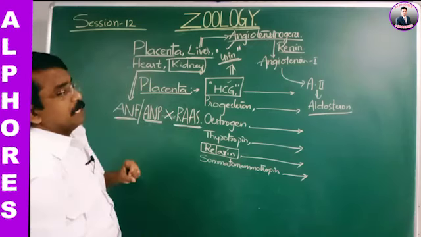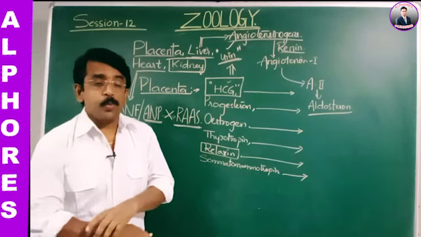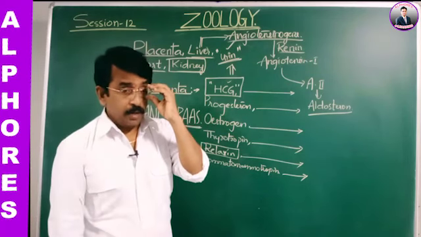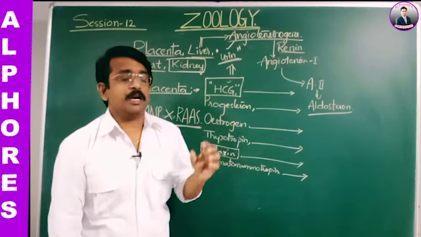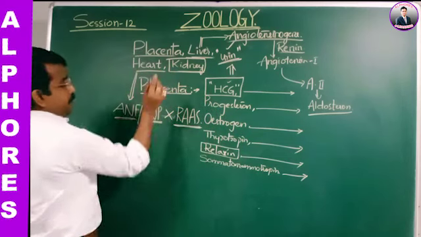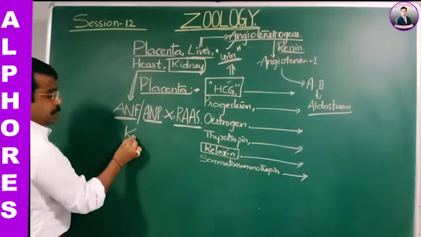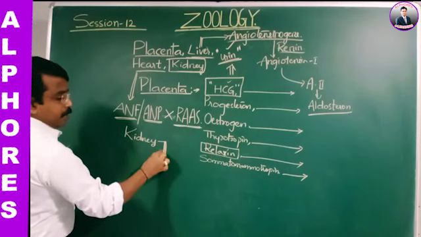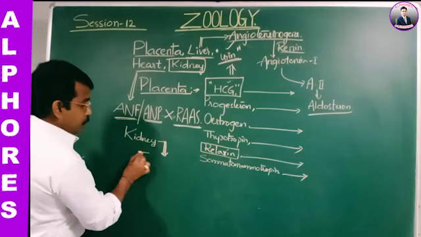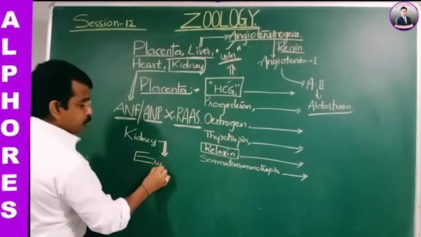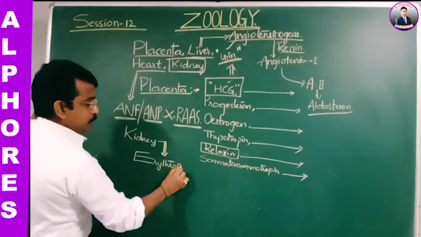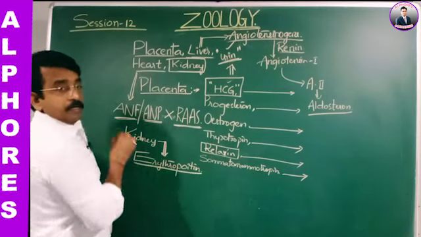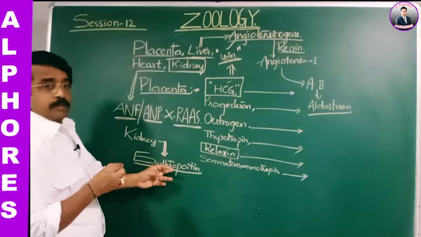In this connection, we know very well that when a person is in an anemic condition, the kidney is stimulated and secretes a hormone named erythropoietin.